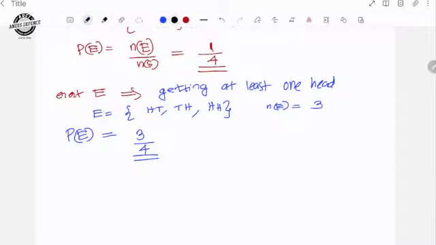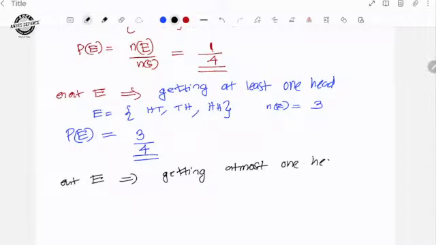And then another event I will define. Event E, here I am going to represent getting at most one head. See the difference between at least and at most. At most means if you want to put only one, if not, that also works. You can have one head maximum. If a head is not there, that is not a problem. So what are the favorable outcomes in the sample space?